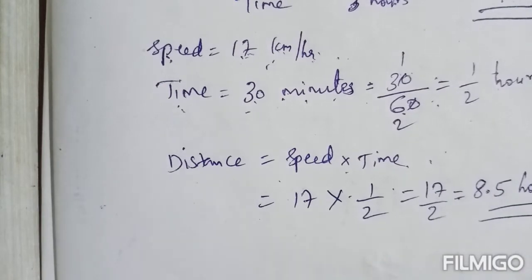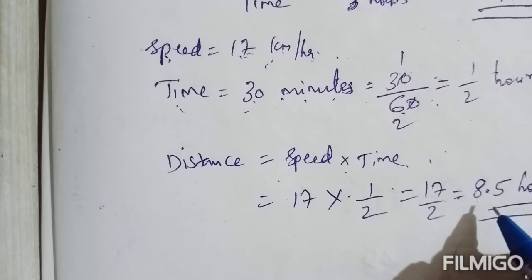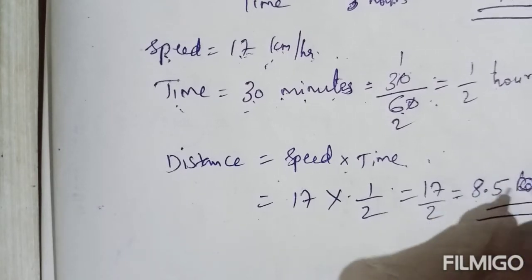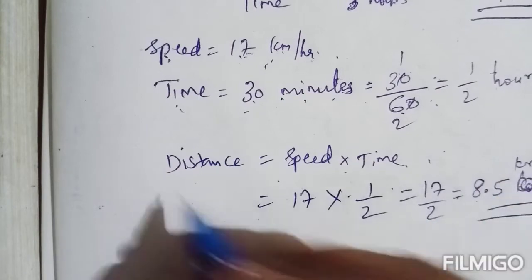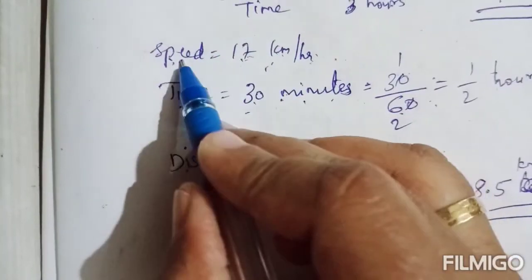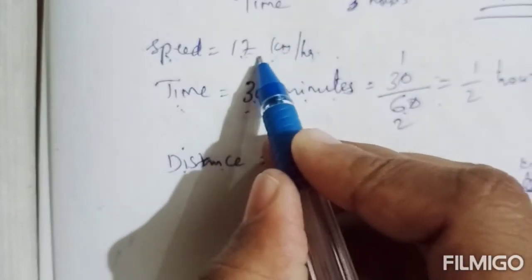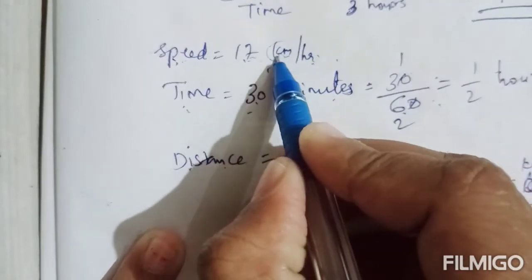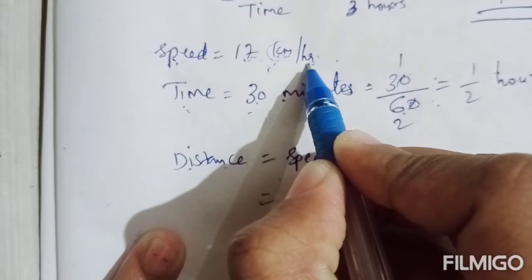So in 30 minutes that train will cover 8.5, sorry, its unit is kilometer. Distance is in kilometer. Speed, the unit of speed is in kilometer per hour, so the unit of distance is in kilometer and the unit of time is hour.